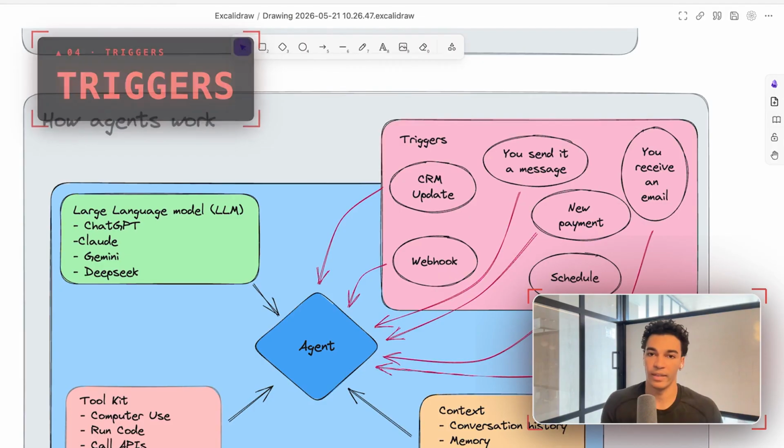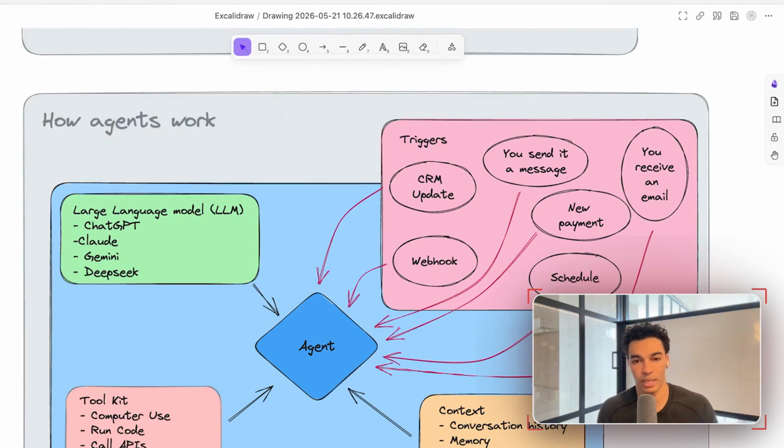Then, as I mentioned before, we have the triggers. And this is really the aspect of agents that allows them to become something that's actually working for you, rather than something that you talk to. So there's a bunch of different things that can trigger an agent. A good way to think about this is that anything that's happening online in a different application can be used to trigger your agent to do some work for you related to whatever that thing that happened was. So that could be an update in your CRM, a new payment in your Stripe account, or you received an email, just like we were mentioning before.